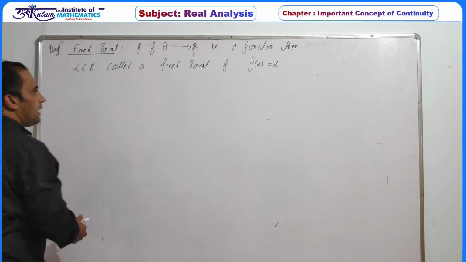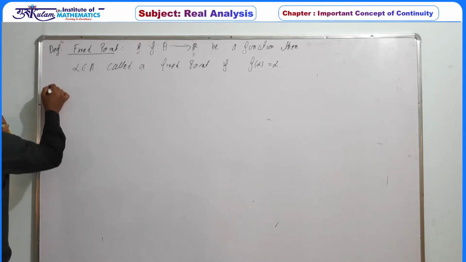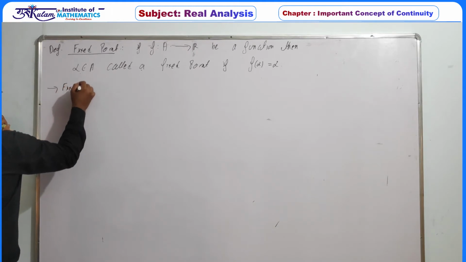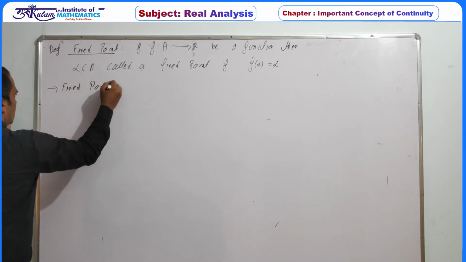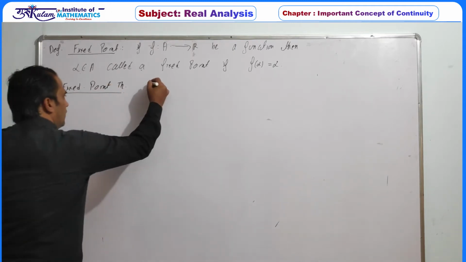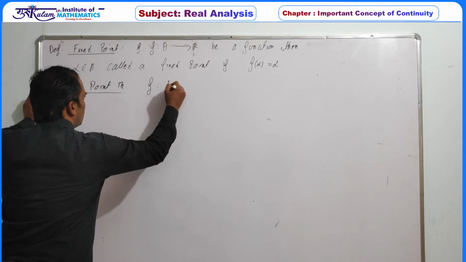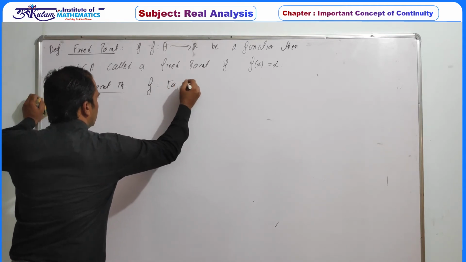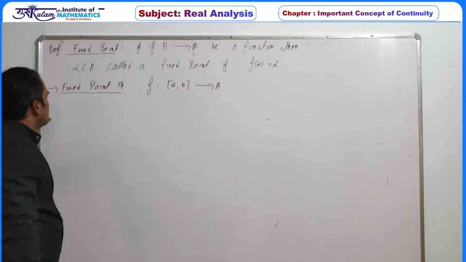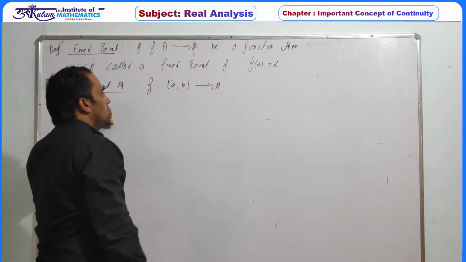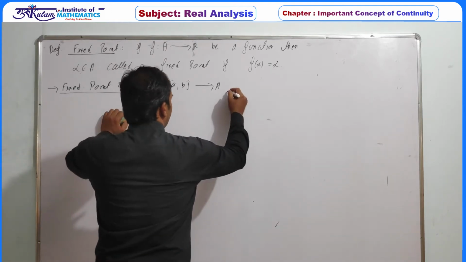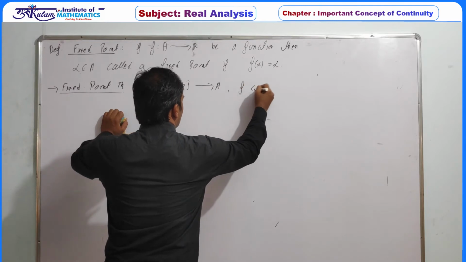So let's write down a theorem which is called the fixed point theorem. What is the fixed point theorem? Just writing the general case: f is a function defined from a closed interval [a, b] to A, and f is a continuous function.